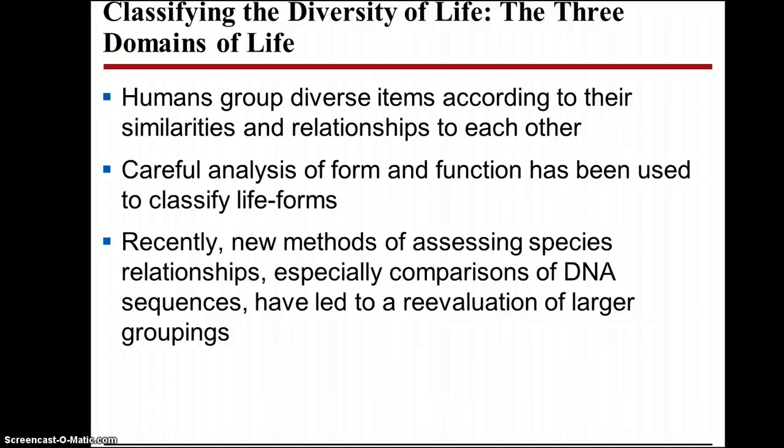There are three domains of life, and it used to be that there were just 6 kingdoms. But as science has progressed, we've realized that those kingdoms are not sufficient to classify all living organisms. We need to go a level higher. We need to have domains. If you remember back to very basic biology, you have your taxonomic divisions: kingdom, phylum, class, order, family, genus, species. And remember, you always started with kingdom. Kingdom is not the highest any longer. It's now domain. And we have 3 domains.